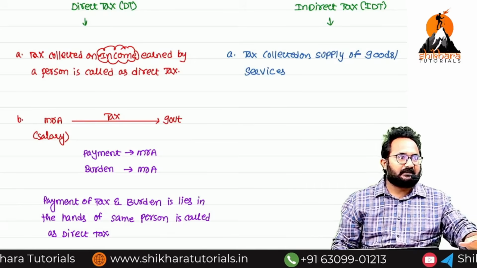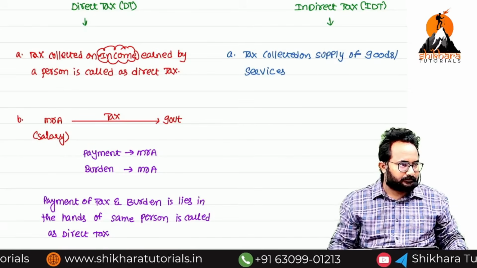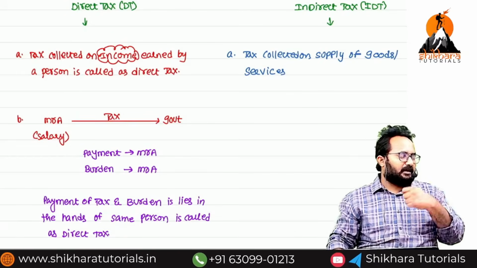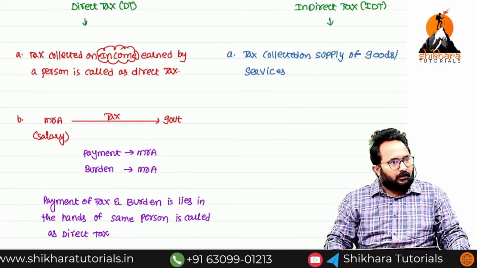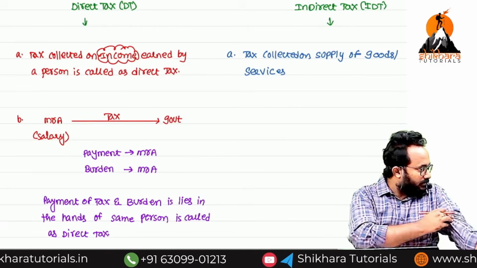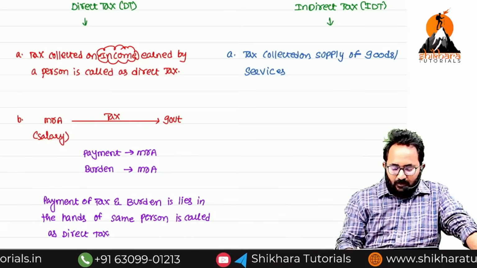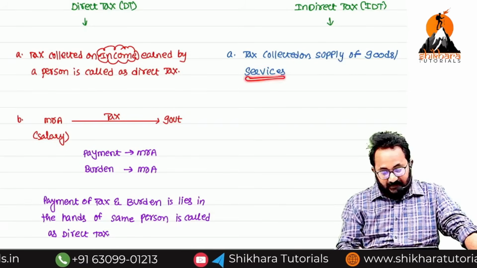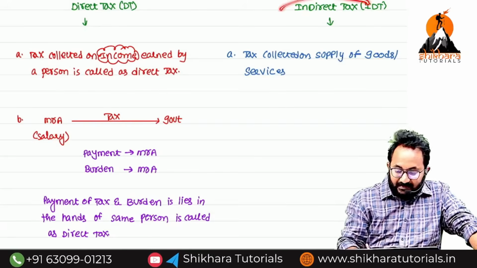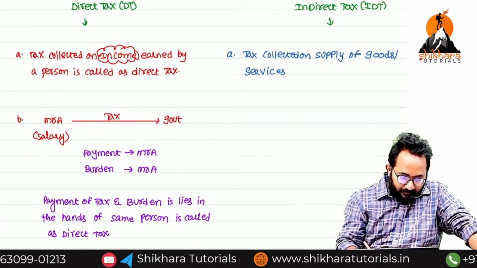Now, if I am purchasing some goods from others, definitely I am required to pay GST. If I am getting some services, like home cleaning services from a broker, here also I am required to pay GST. The important point we have to observe is that if any goods or services are supplied, definitely we have to pay one tax, called GST. That is an example of indirect tax.